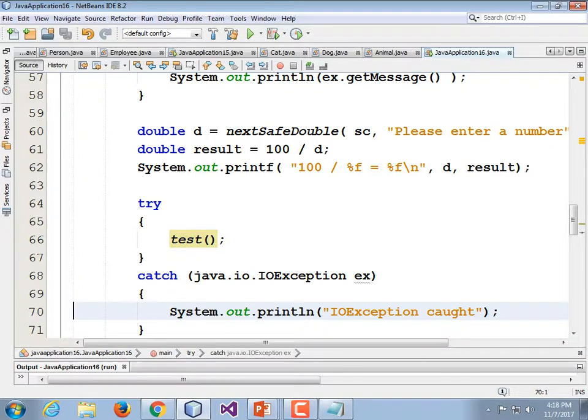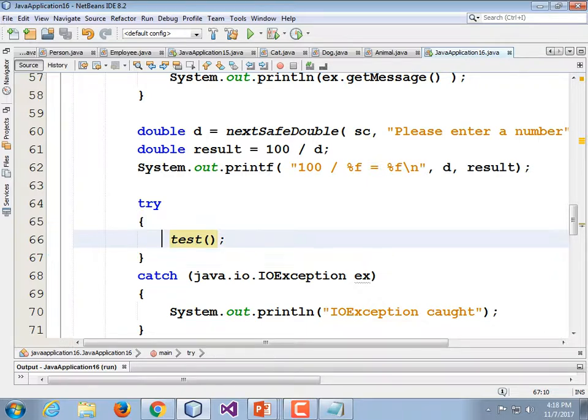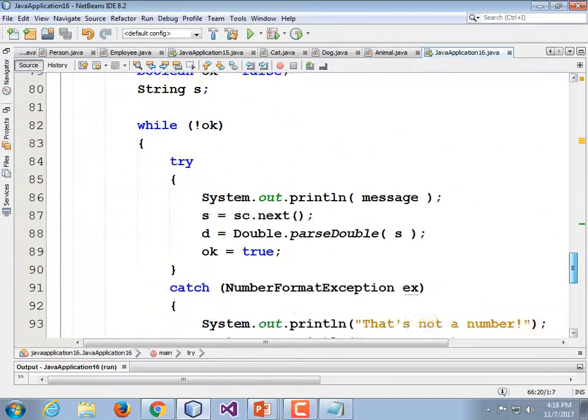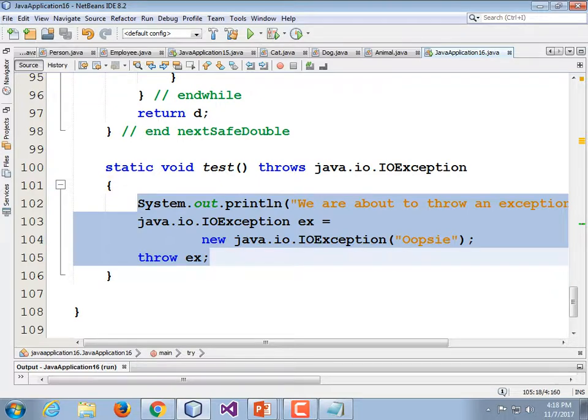What did this prove? This proved that there are things called checked exceptions. Checked exceptions have to be caught by the code or else it won't even compile. It did not compile until I put this function inside a try block with a catch for that exception. And your code can throw your own exceptions if you want to use exception handling as your method for handling errors.